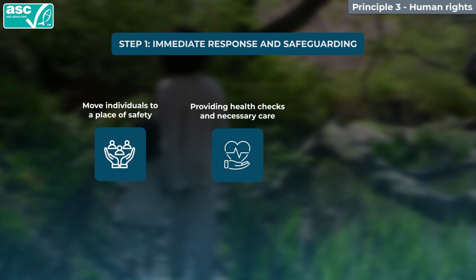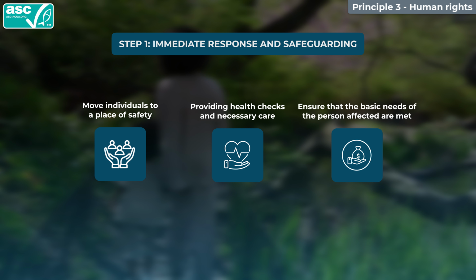This may include providing health checks and any necessary medical care, and providing them with a safe place to stay, if necessary. If children are found in child labour, it is important to locate their parent or guardian and consider alerting Child Protection Services or other local NGOs and companies specialised in child labour. Next, it is vital to ensure that the basic needs of the person affected are met. This can mean ensuring that they have all the financial assistance they need.